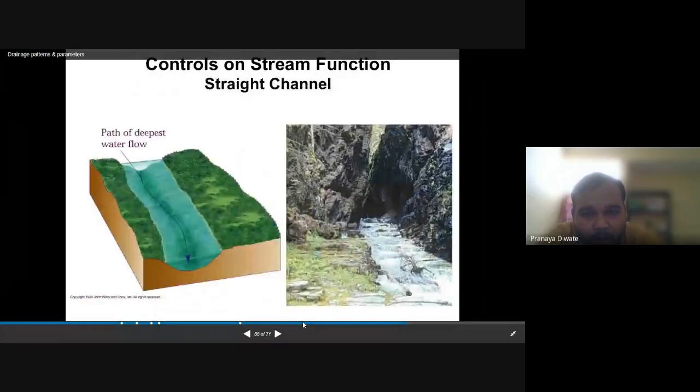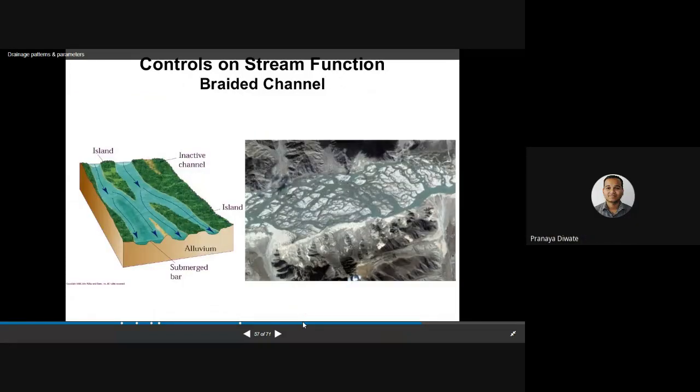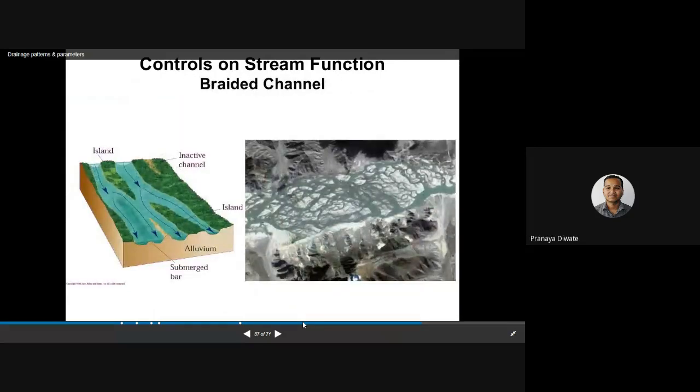Channel properties, control on stream function, the state of the channel. You can have more islands if the pollution of the stream channel is more.